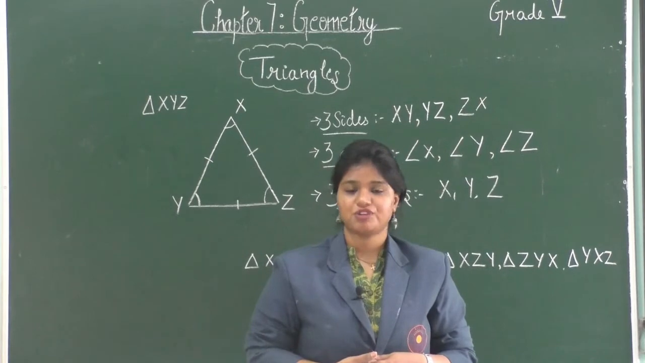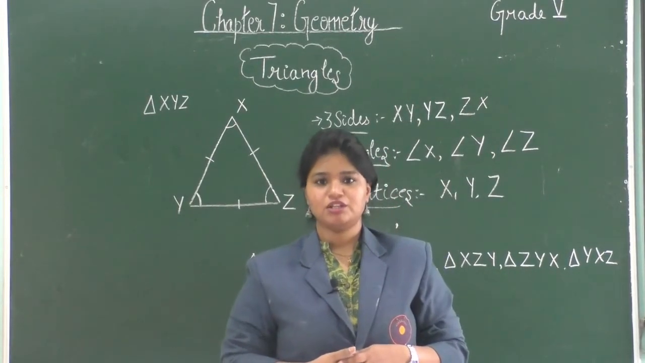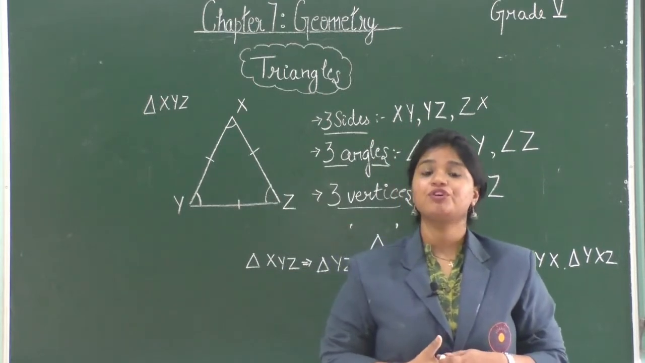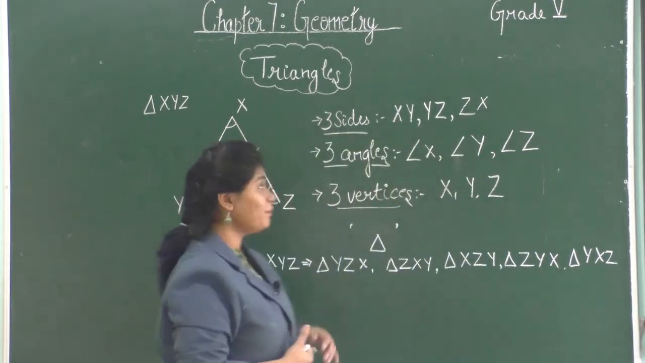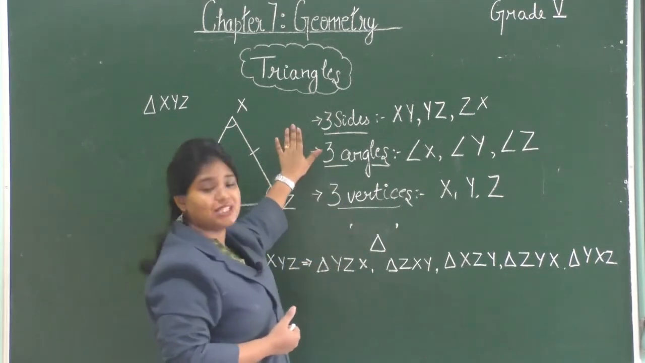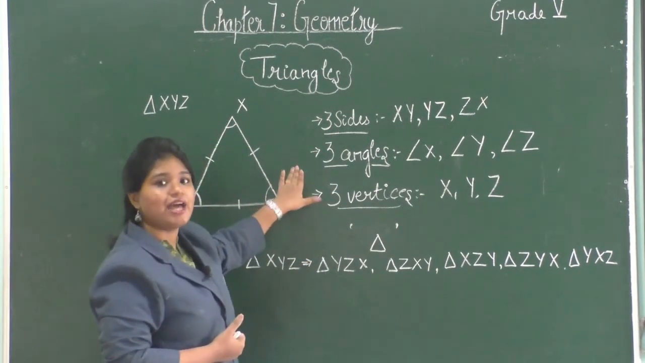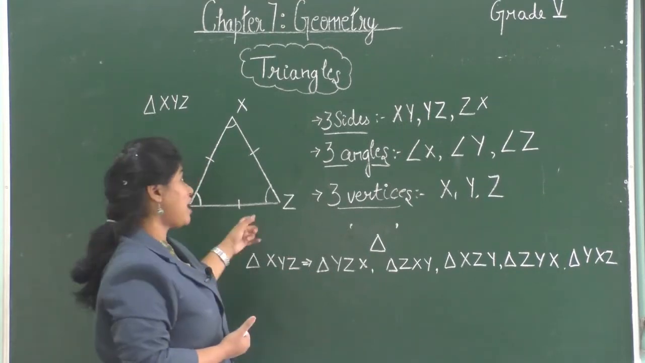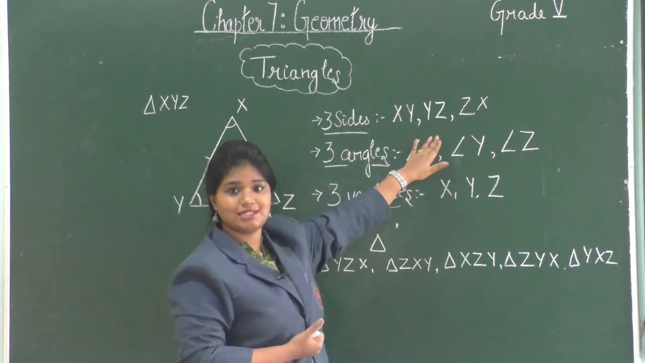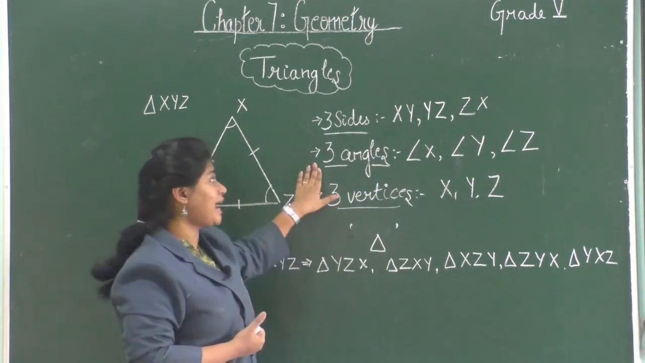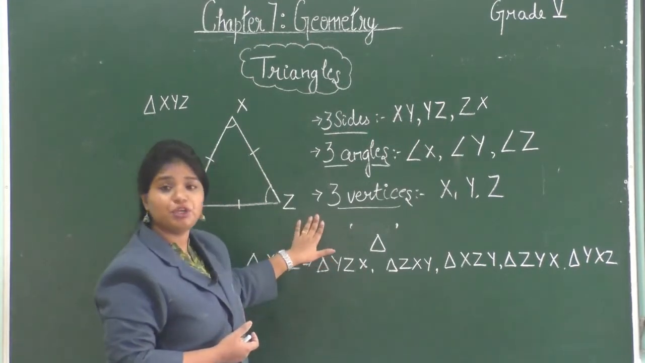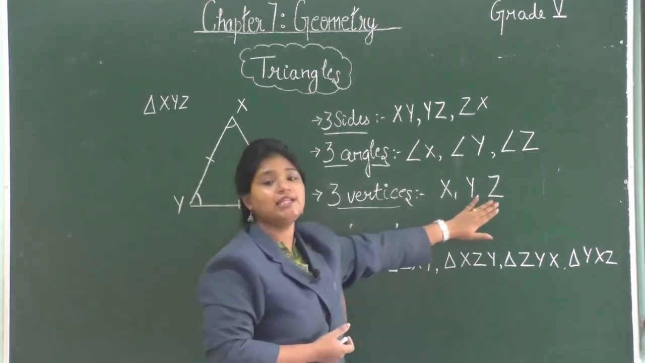We will learn about triangles in much more detail. So as mentioned earlier, a triangle is a polygon that is made up of 3 line segments. So here we have a triangle XYZ. A triangle is made up of 3 sides, 3 angles and 3 vertices. Now in triangle XYZ, the sides are XY, YZ and ZX. The 3 angles are angle X, angle Y and angle Z. And the 3 vertices are X, Y and Z.